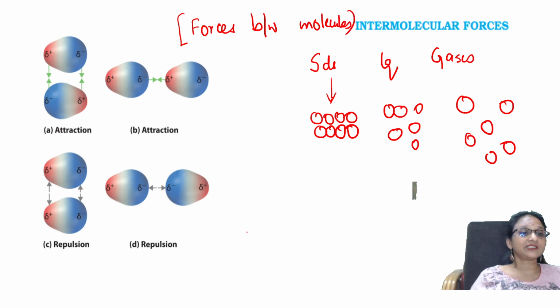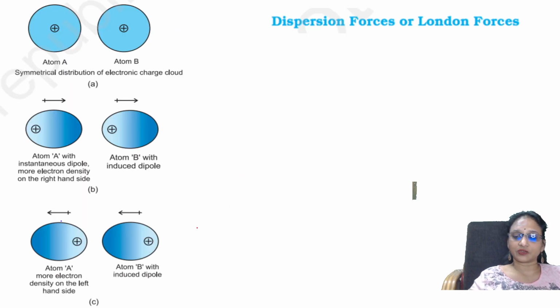Got it? There are basically four types. What are they, students? First type of intermolecular force, do I have space? Okay, I'll write here.